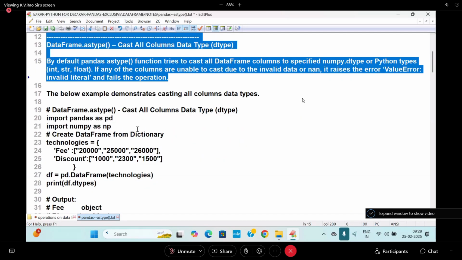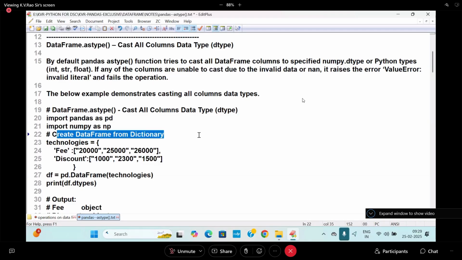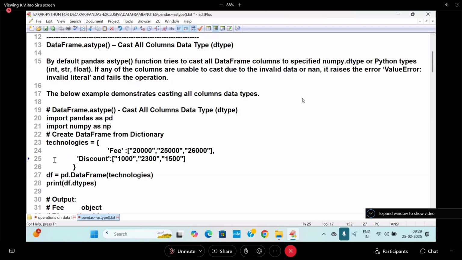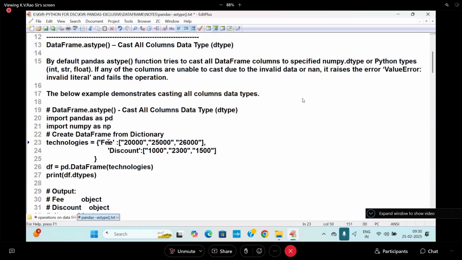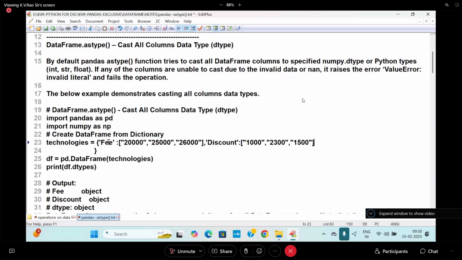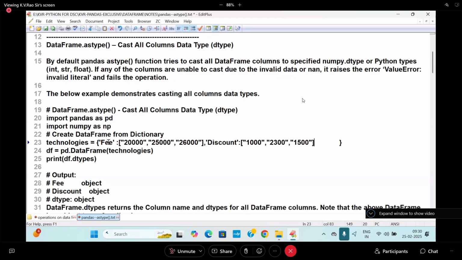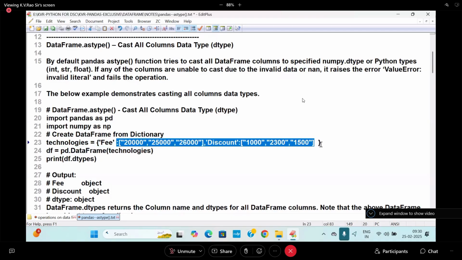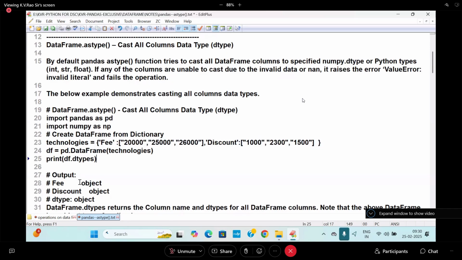So import NumPy, pandas, and create a DataFrame object from a dictionary. Technologies is equal to fees. I'm going to take fees and discount, and this comes under dictionary data. This is called technologies. It is a dictionary, so it is converted into what? A DataFrame. And the dtypes, if you see, all of them are enclosed within double quotes, so they are treated as object type only.